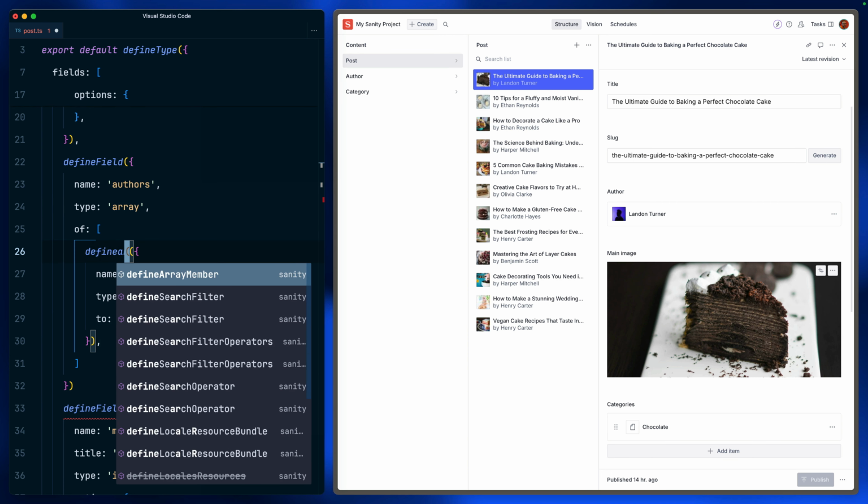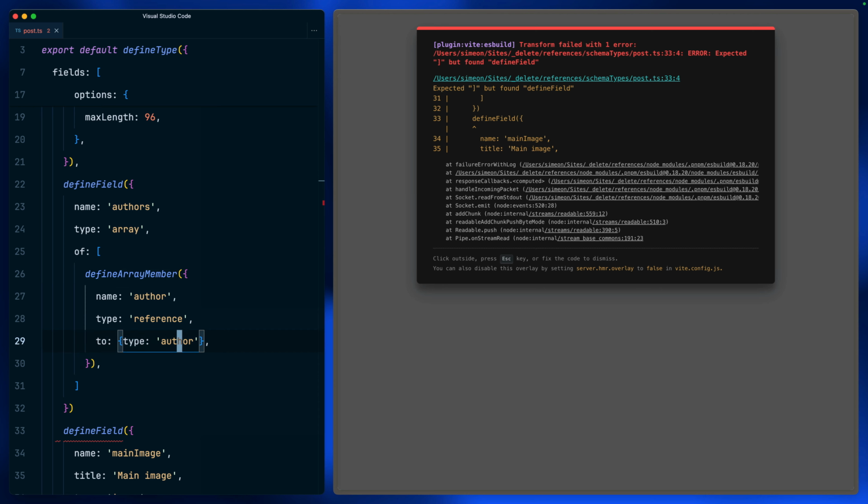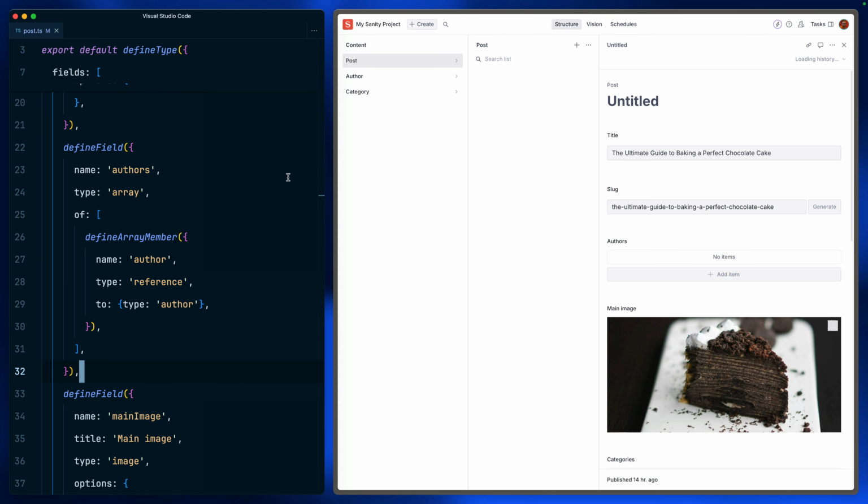We'll use the define array member because that can change things slightly as well. And we'll add a comma. I wish that did that automatically.